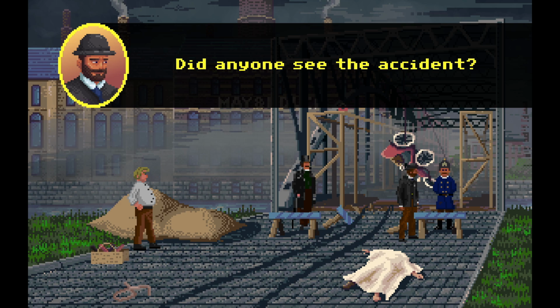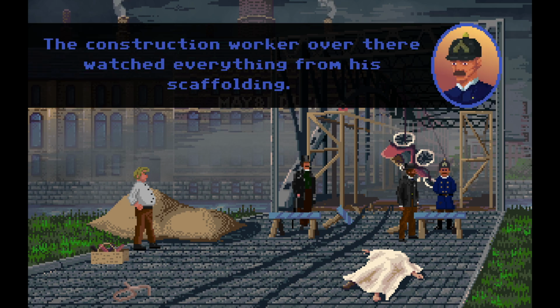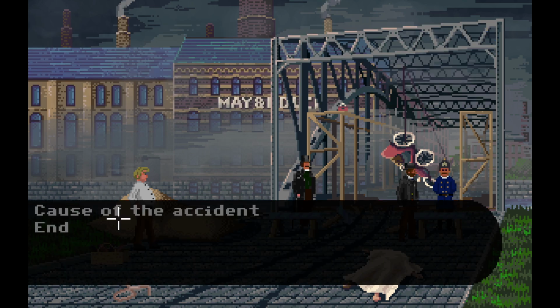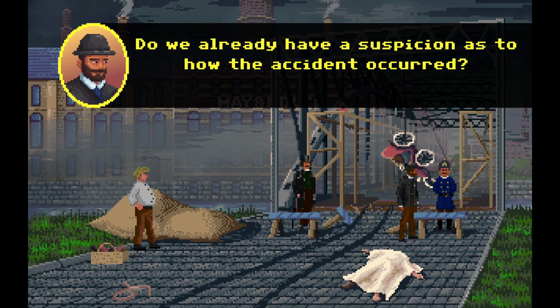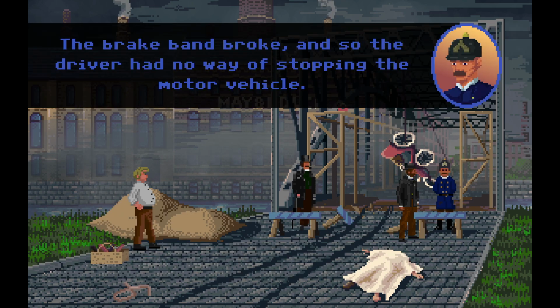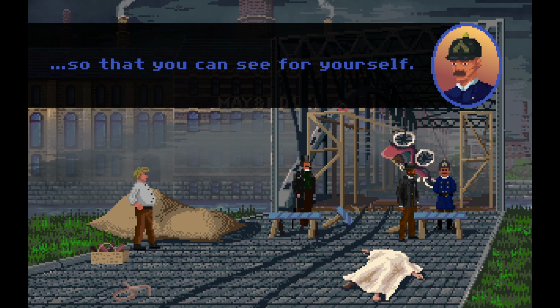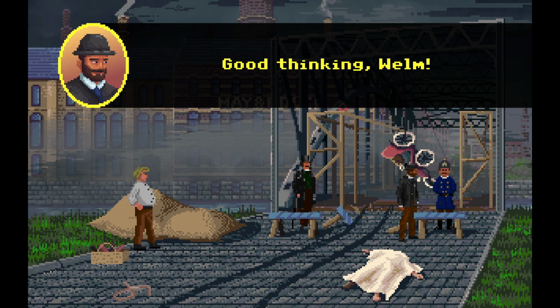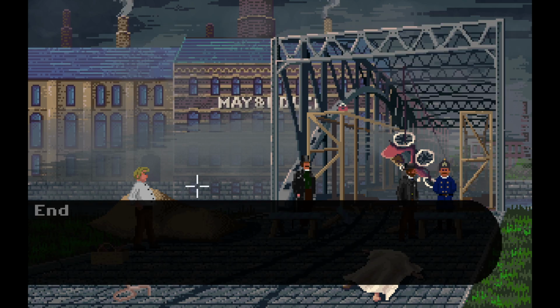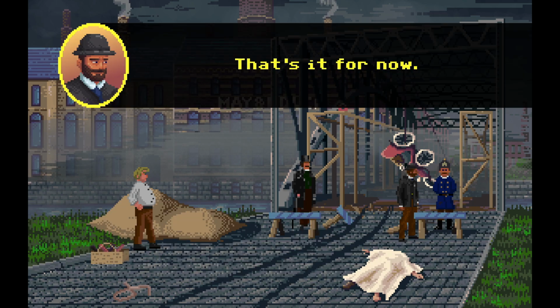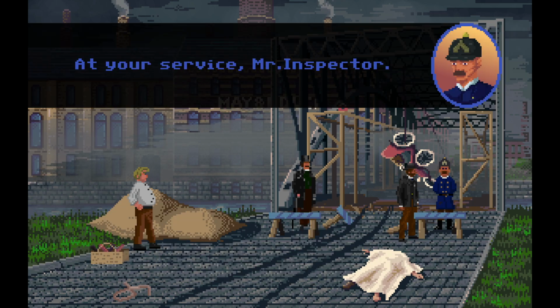Witnesses. Did anyone see the accident? The construction worker over there watched everything from his scaffolding. Cause of the accident. Do we already have a suspicion as to how the accident occurred? The brake band broke, and so the driver had no way of stopping the motor vehicle. I have instructed the patrolman to not touch anything, so that you can see for yourself. Good thinking, Wilm. And that's it for now. At your service, Mr. Inspector.